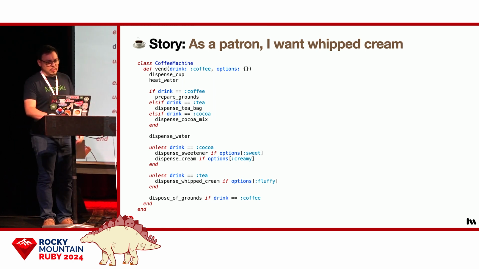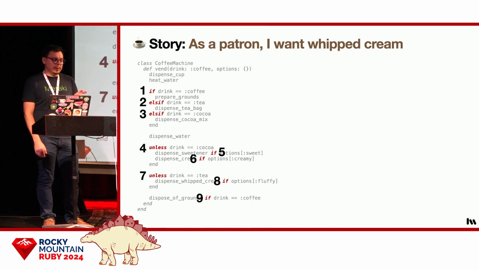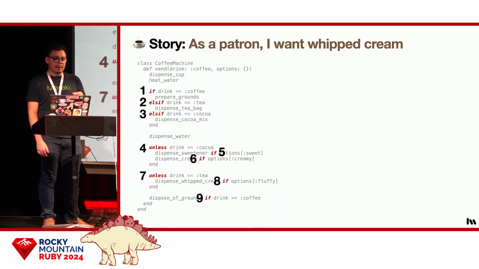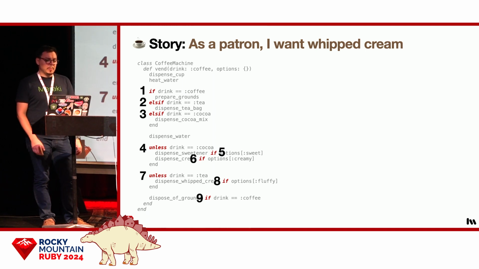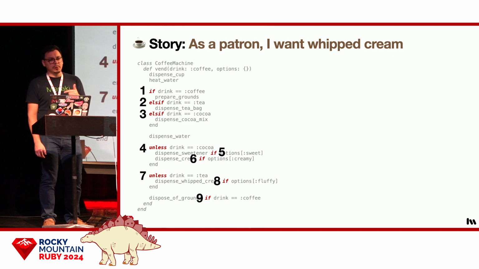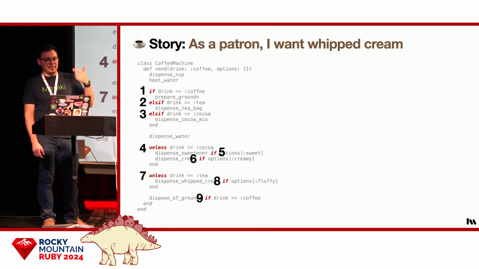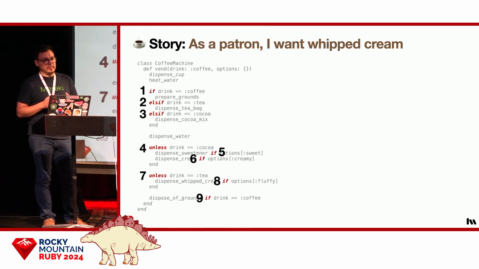Okay, so here we are, 7 commits into this code base, and we've already got 9 conditionals in one method. Now, at this point, this is still relatively simple to understand and work with if you're the only one working on it. But if you're part of a larger team, code like this won't scale. The reason for that is future developers will just keep following the existing patterns, adding more conditionals with each new feature, and that's going to cause the complexity to skyrocket.